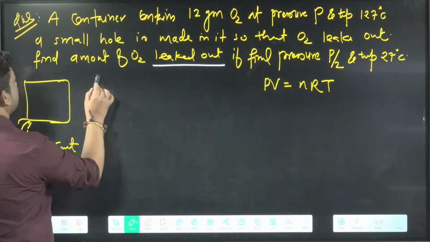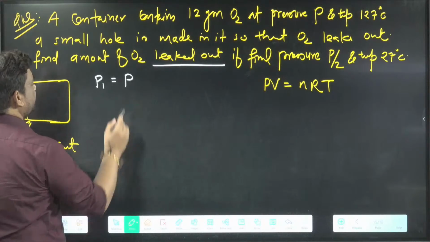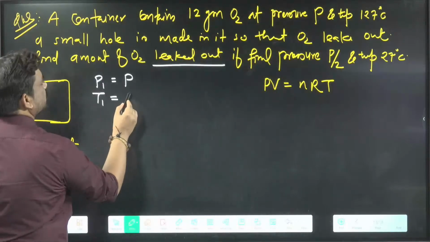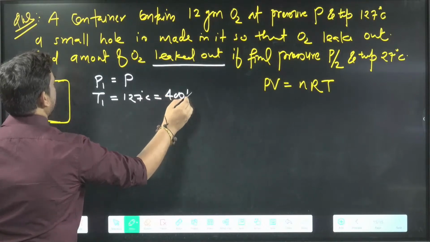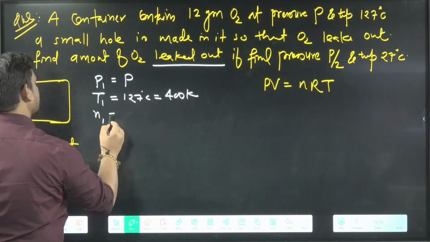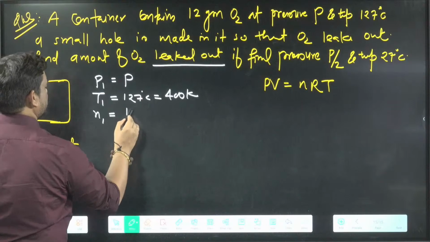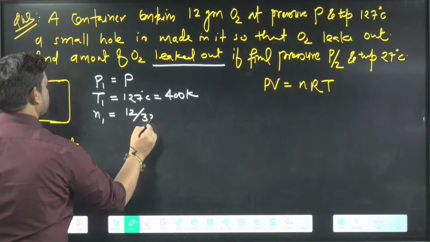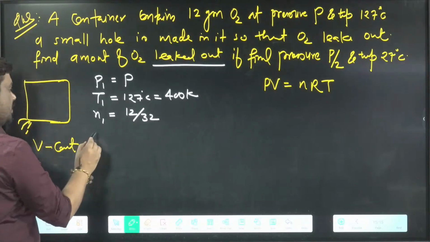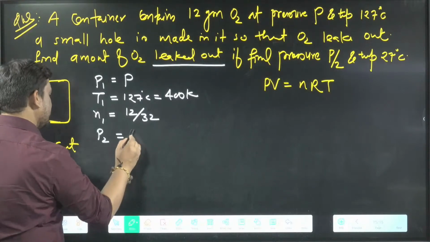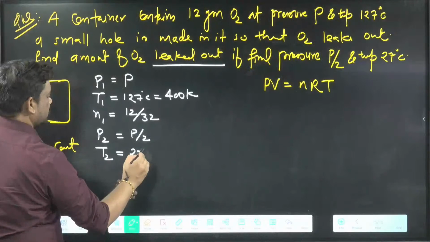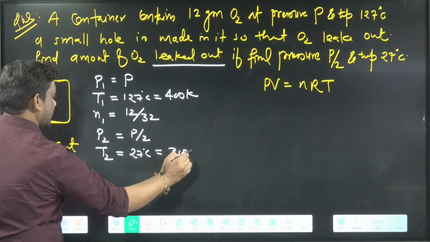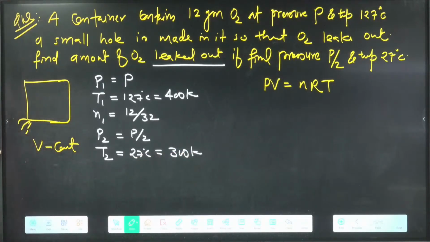Initially pressure was P. Initially temperature was 127 degrees Celsius, meaning 400 Kelvin. Initially moles were 12 by 32. Final pressure is P/2 and final temperature is 27 degrees Celsius, which is 300 K. And now we know final moles will change; mole will not be constant.